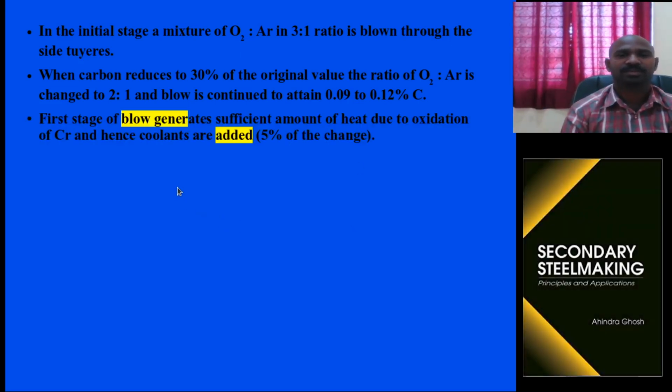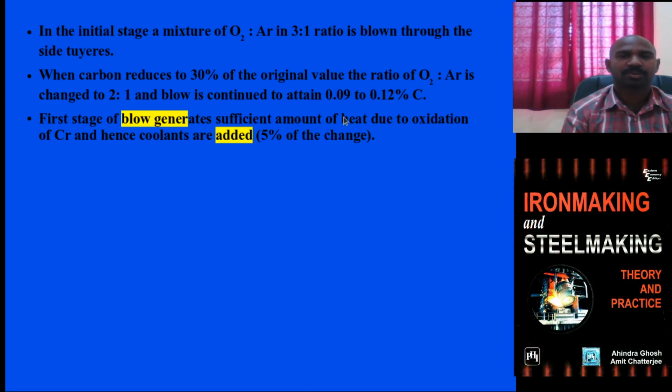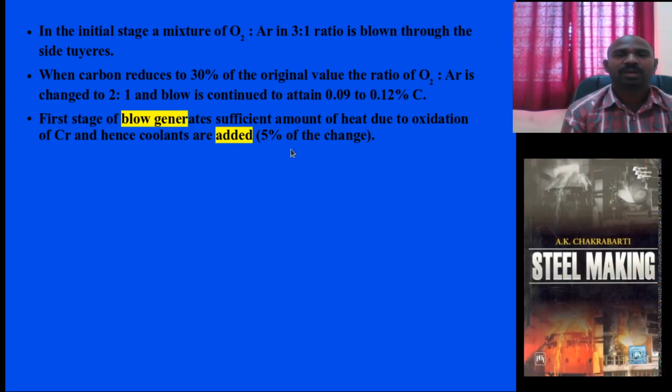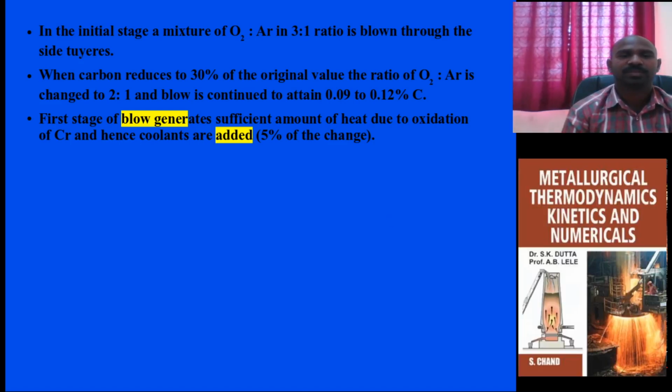In the first stage of the blow, it gives an advantage that the amount of heat is sufficient, and when it increases you add coolants, 5% coolants for this particular melt. Let me repeat this point.